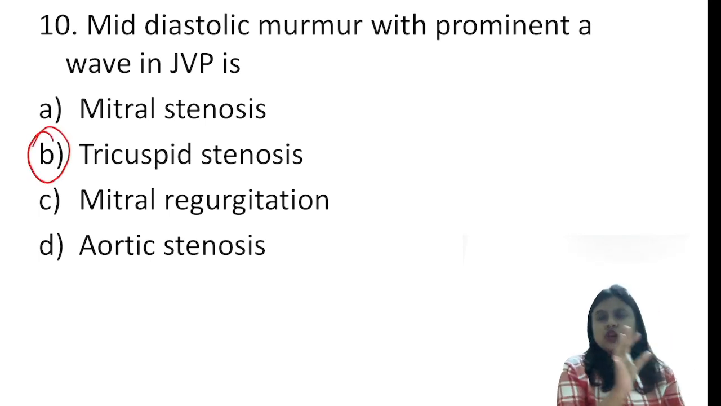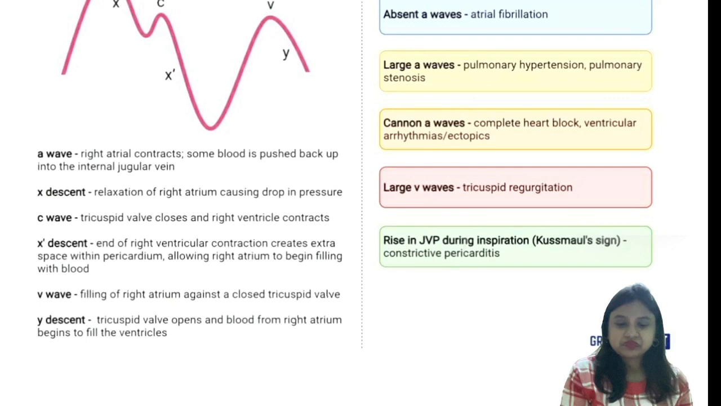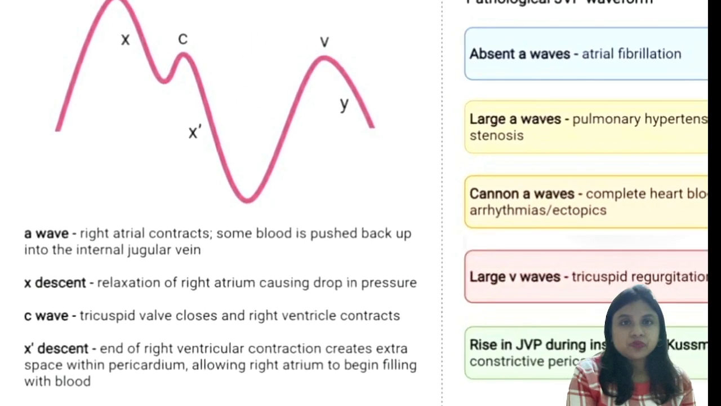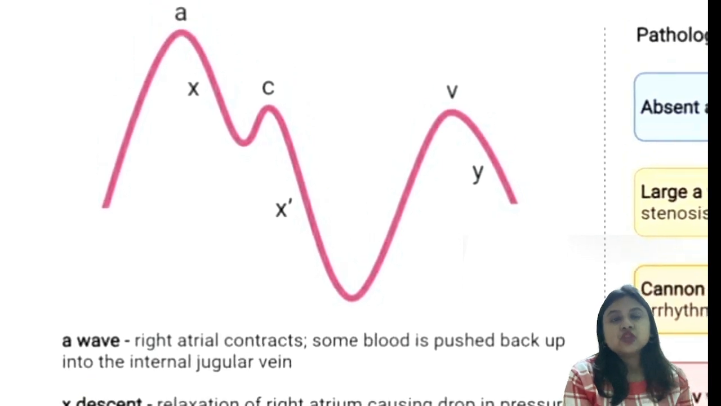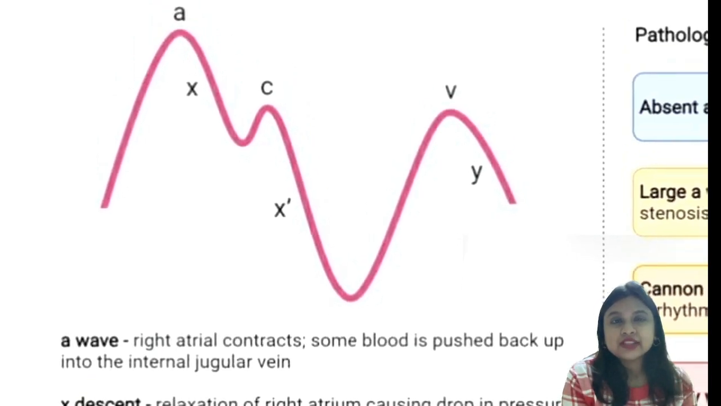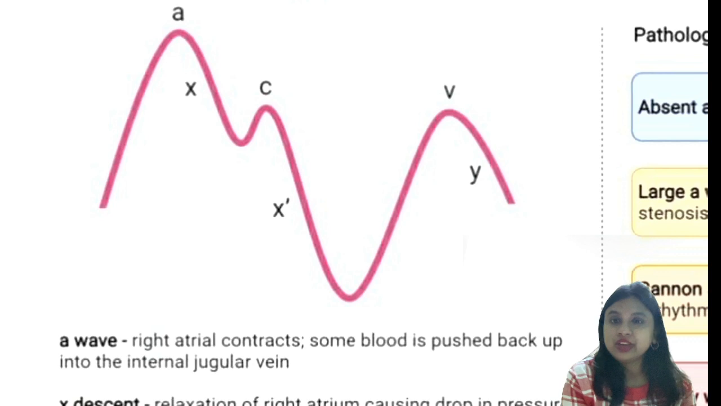So let us briefly look at the waves of JVP, right? So first see the waveforms of JVP. Can you see the positive waveforms, that is the A wave, the C wave and the V wave.